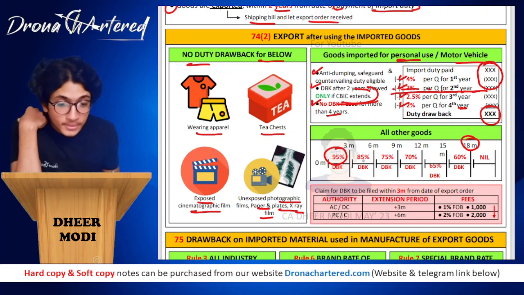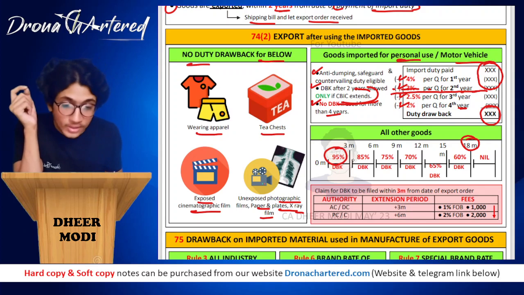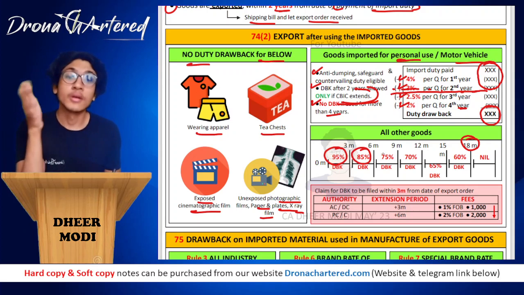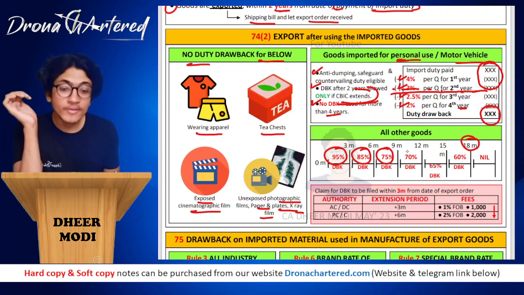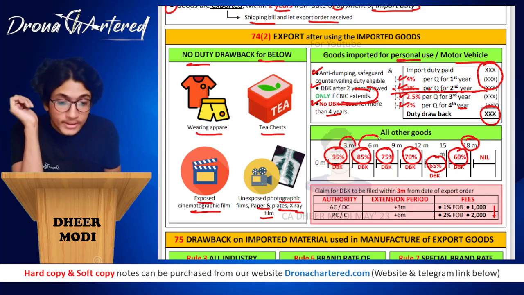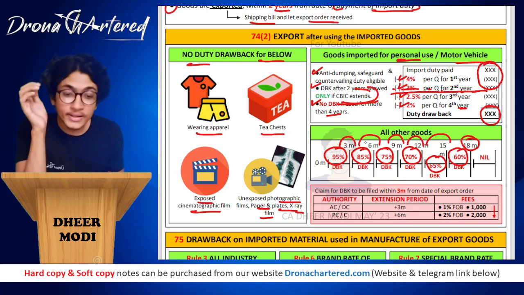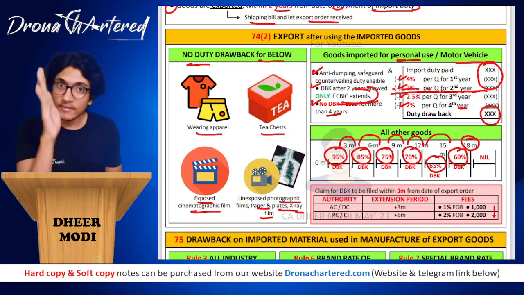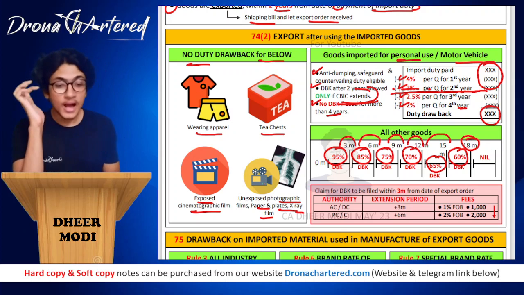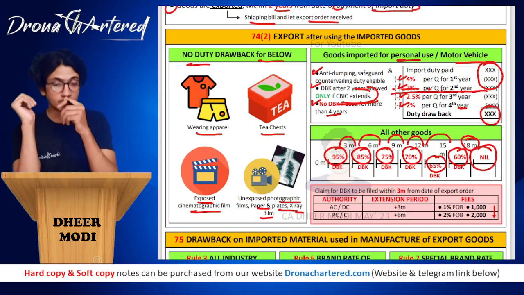So 95%; if it is more than 3 months up to 6 months, in such a case, 85% will be given. More than 6 months up to 9 months, 75%. 9 to 12, 70%. 12 to 15 is your 65%, and 15 to 18 is your 60%. Okay. So how do you see? Falls by 10, falls by 10, then falls by 5, falls by 5, falls by 5. Okay. So it reduces by 10 three times: 95, 85, 75, then it reduces by 5 three times, that is 70, 65 and 60. After that, it is nil, that is nothing will be given back to you.